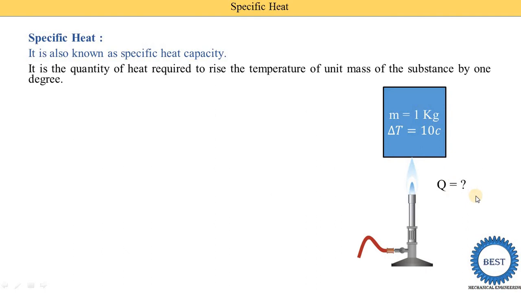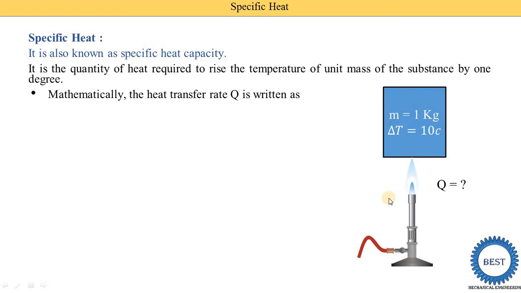Okay, means all the substances do not require the same quantity of heat Q. Water requires some different quantity of heat, air requires some different quantity of heat, petrol requires some different quantity of heat. That is called the specific heat. Means specific heat of all the substances is different. So suppose we take these examples: the specific heat of water is 4.187, and the specific heat of air is 1.005.